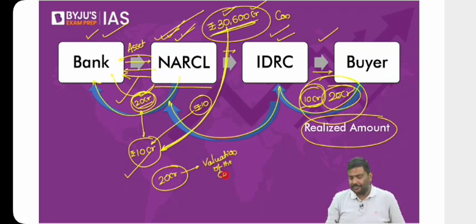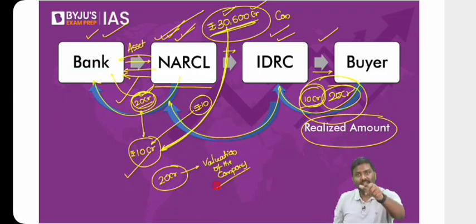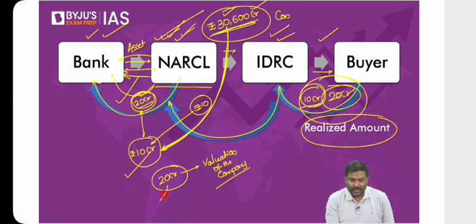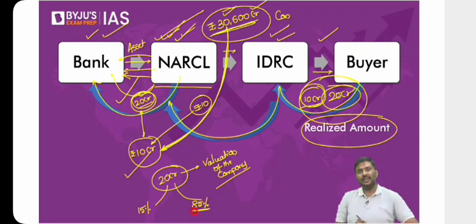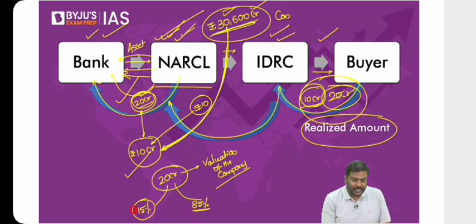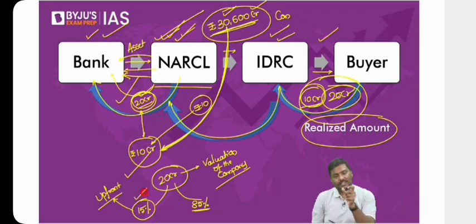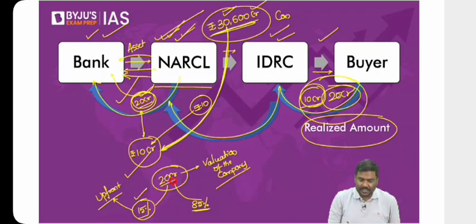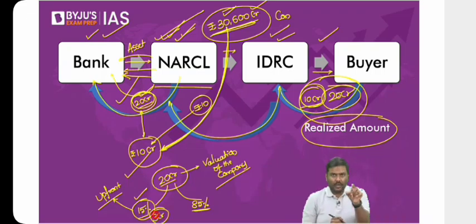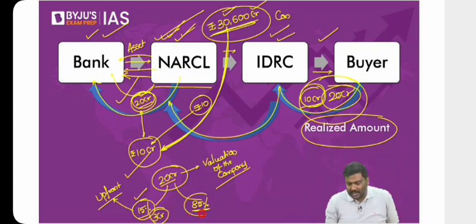Now understand the next step here. As per the guidelines right now, the value of 20 crores will be divided into two parts, 15% and 85%. The 15% has to be paid upfront by the ARC. The same is applicable to asset reconstruction companies as well, because NARCL is an ARC. So 15% of 20 crore will be how much? 3 crore rupees. So 3 crore will be paid by NARCL to the bank. What about the remaining 85%? That is 17 crore rupees.